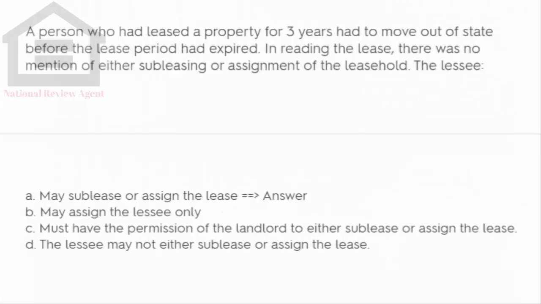A person who had leased a property for 3 years had to move out of state before the lease period had expired. In reading the lease, there was no mention of either subleasing or assignment of the leasehold. The lessee: A. may sublease or assign the lease. B. may assign the lease only. C. must have the permission of the landlord to either sublease or assign the lease. D. may not either sublease or assign the lease.